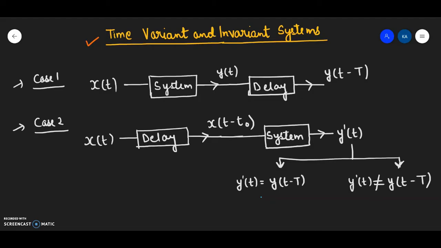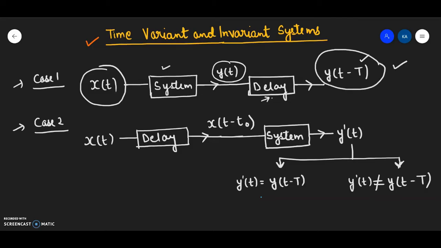The concept can be understood through these two different cases. In case one, we have taken an input signal x(t) and passed it through a system. After passing the signal through the system, the output of the system is y(t). We are delaying this output. We have incorporated a delay element which delays this output y(t) by a unit t, and ultimately what we get is y(t minus t). This is case 1. Try to understand it very properly because this is how we'll be proceeding in the questions.